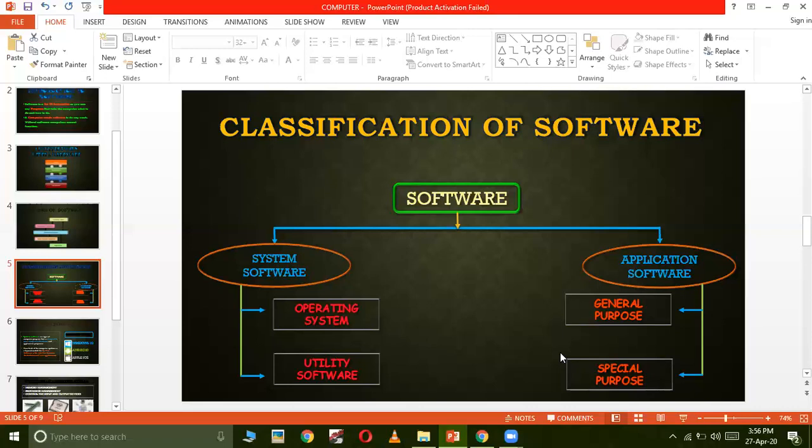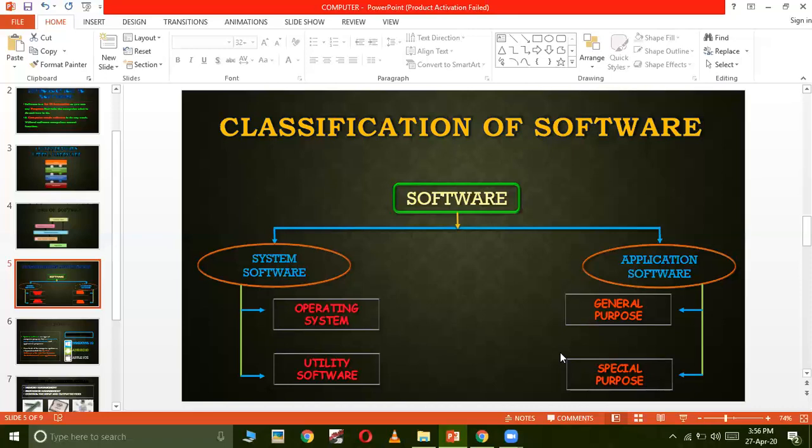But suppose you want to do a railway reservation, you want to book a ticket for the train. In that case, you need to use the application created by IRCTC, the Indian Railway government application. And on that application only can you book the rail tickets, right? You cannot book them using MS Word or MS PowerPoint. So that is a special kind of software created for booking railway tickets.